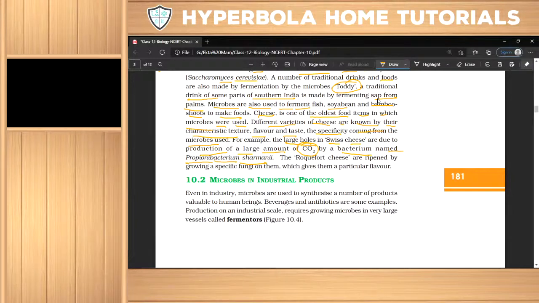Swiss cheese holes are due to production of a large amount of CO2 by which bacteria? Propionibacterium. And Roquefort cheese is ripened by growing a specific fungi on them. They give them this particular flavor. जो फ्लेवर में हम लोग यूज करते हैं वो रिपाइन्ड की और रॉकफोर्ट चीज आता है.